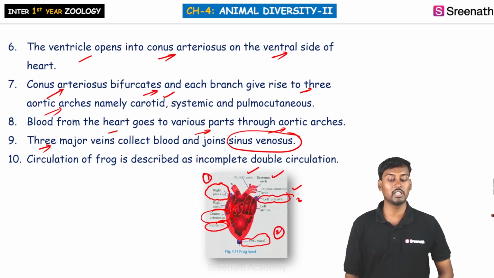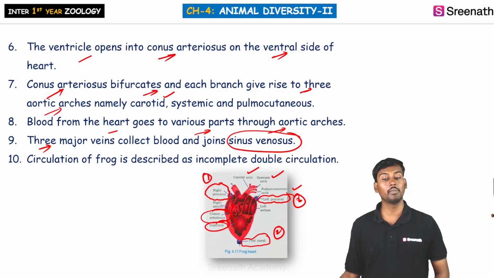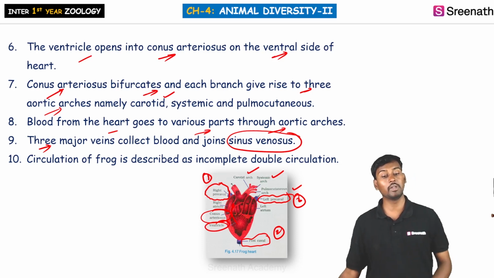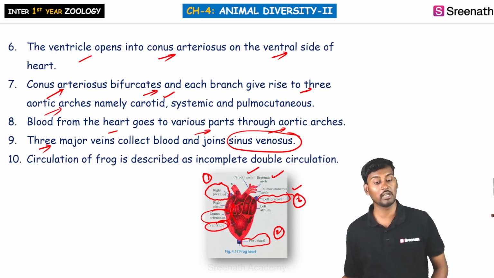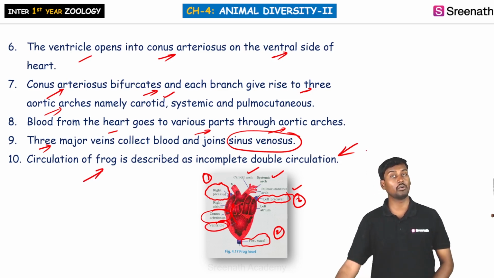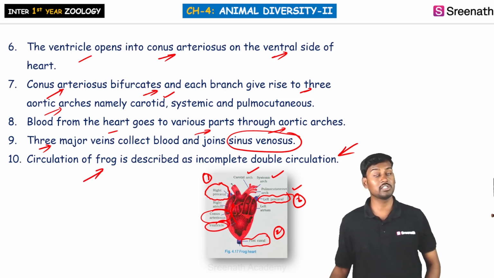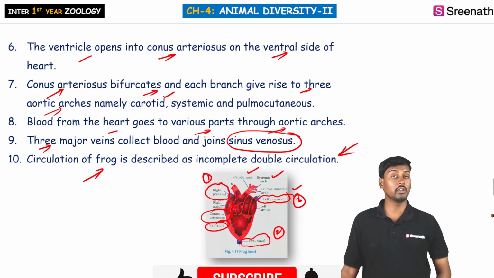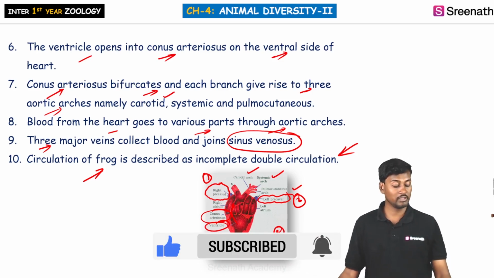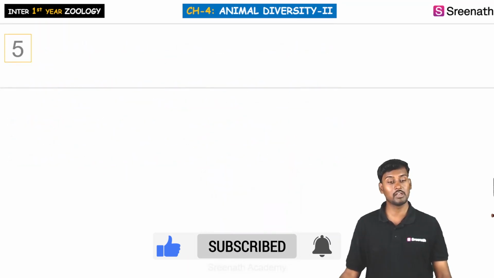So these three are the ones which generally converge together to form the sinus venosus, which generally opens into the right atrium, and from the right atrium generally the blood flows into the ventricle. So here the circulation of the frog is called incomplete double circulation. It is not a complete circulation because we have a single ventricle, so mixed blood is formed, hence it is called incomplete circulation, that is, the double circulation.